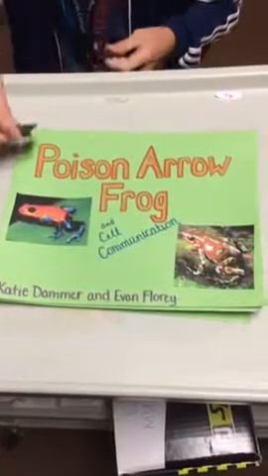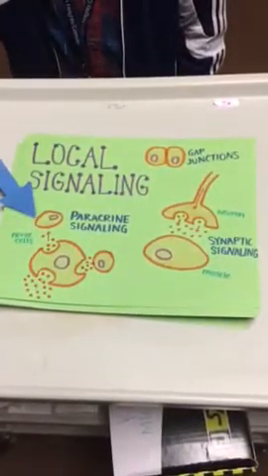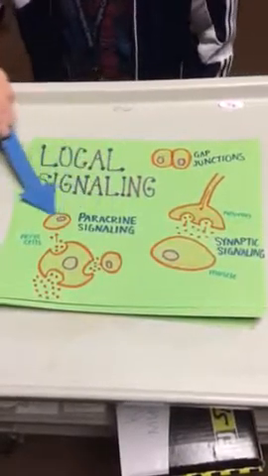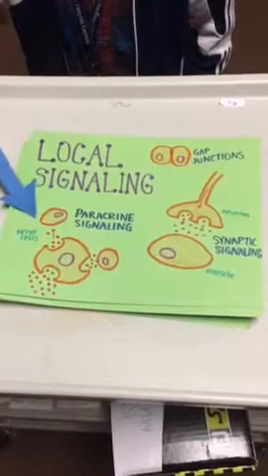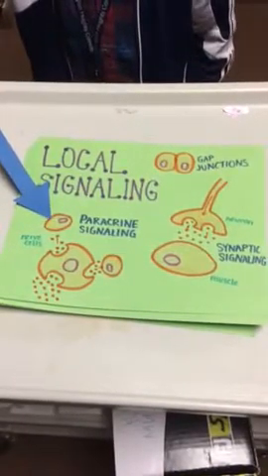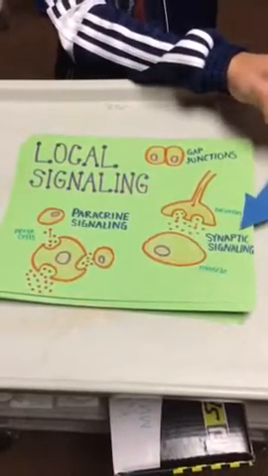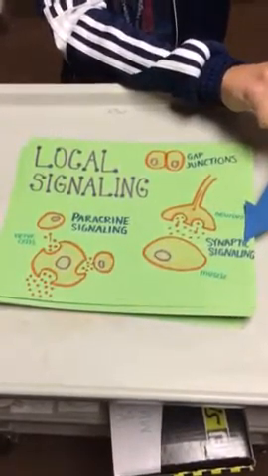Poison arrow frog, and cell communication. Cells communicate locally through either paracrine or synaptic signaling. Paracrine signaling involves cells secreting chemicals called local regulators that diffuse through the extracellular matrix and into other cells, like in nerve cells. Another type of local signaling is synaptic signaling, where a neurotransmitter is released and stimulates a target cell, like signals between neurons and muscles.